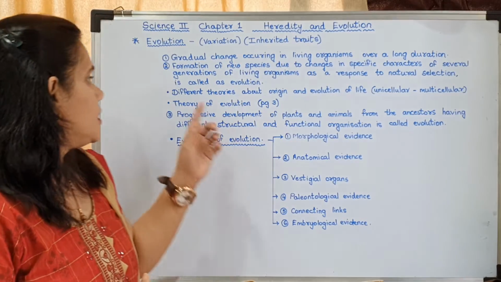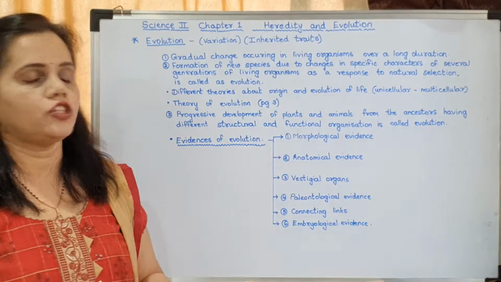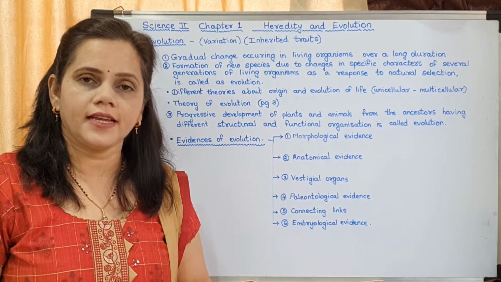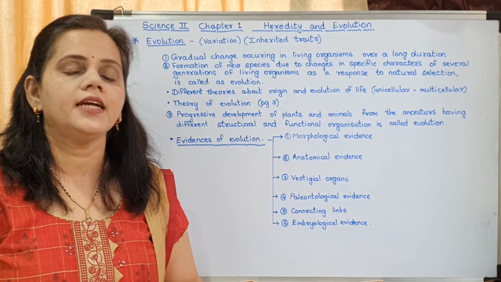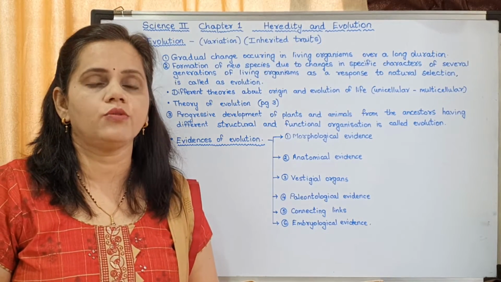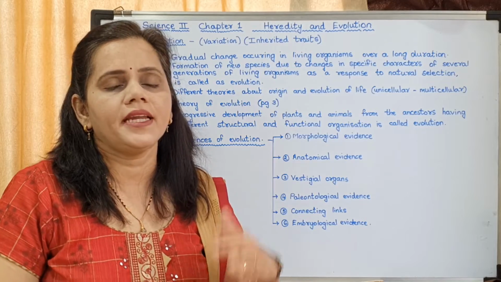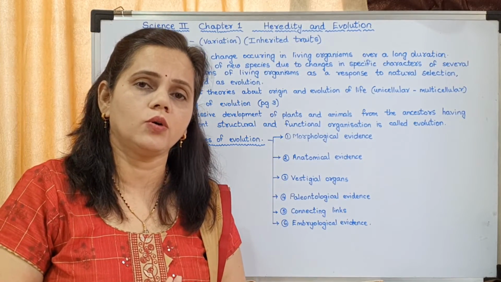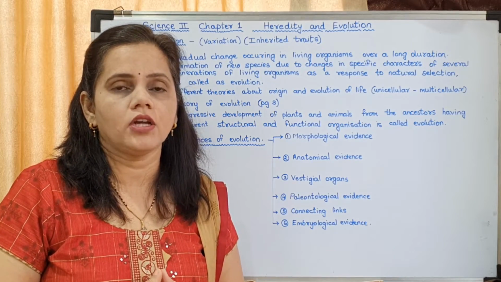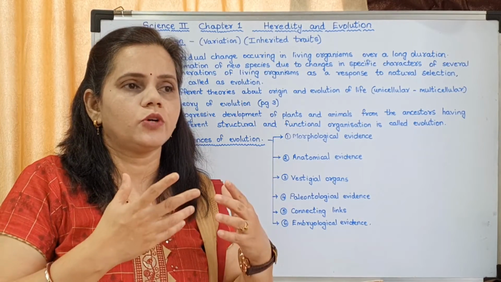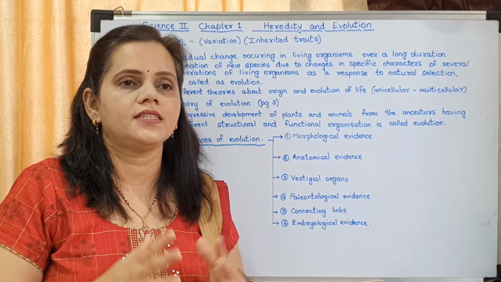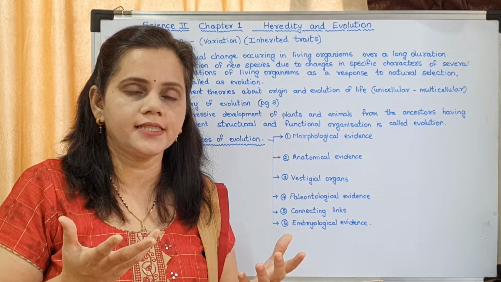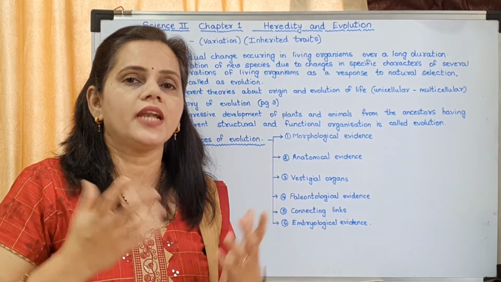Okay, now the next is theory of evolution. It is there on page number 3. It is a 3-mark question which is very frequently asked. Okay, theory of evolution. Now what is theory of evolution? Many years ago, that means about 3.5 billion years ago, no life was there on Earth. Understood? Earth was just a planet which had no life. Okay, now this is a theory put forward by scientists. There was no life.